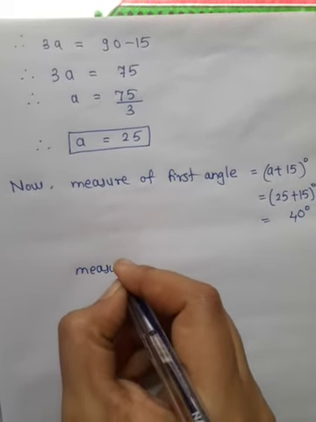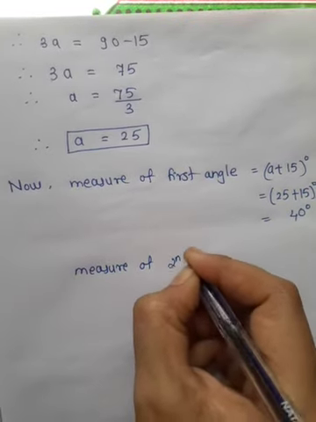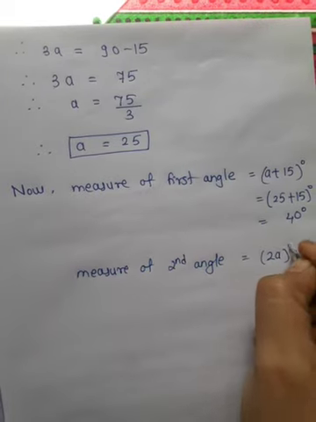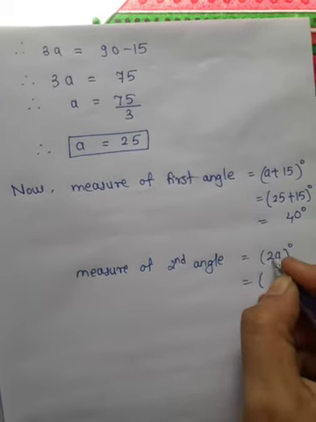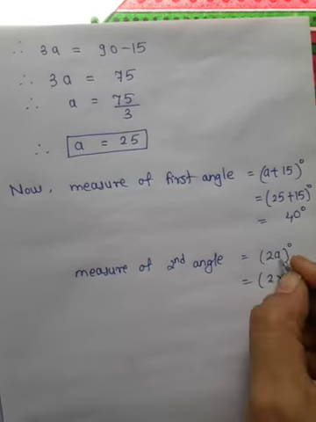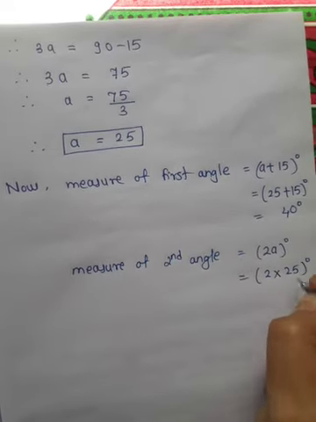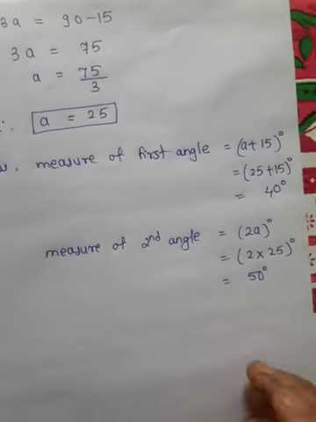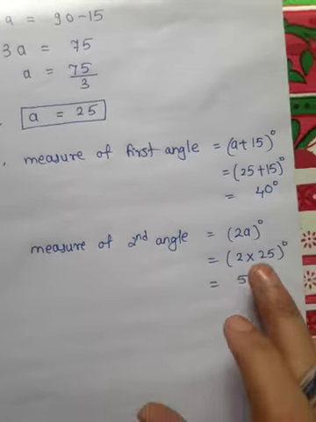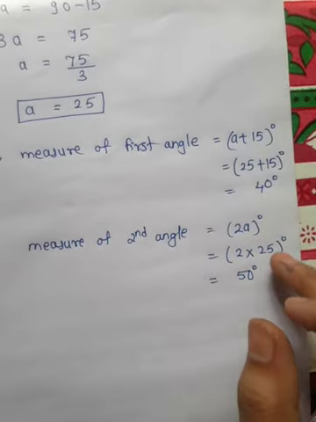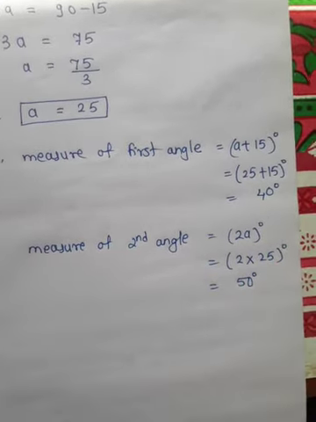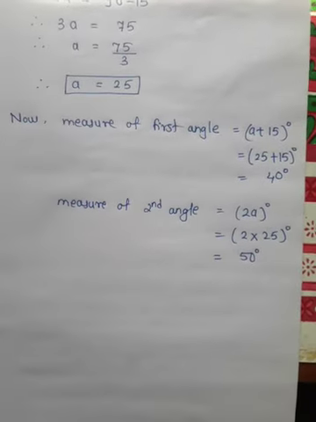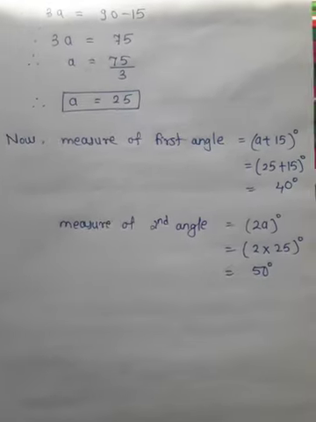Now the measure of the second angle. So what is the measure of the second angle? 2a degrees. Put the value of a. So here 2 into a. What is the value of a? a is 25 degrees. See, 2 times 25 is 50 degrees. So the measure of the second angle is 50 degrees. And see, 50 plus 40 is 90. Okay, so these are the complementary angles. So like this, you can solve examples based on complementary angles. Okay, thank you.